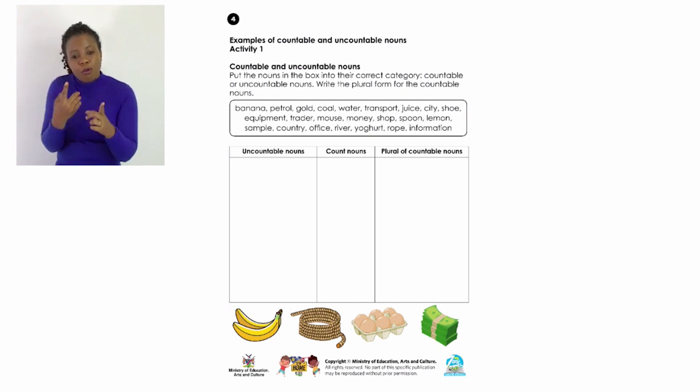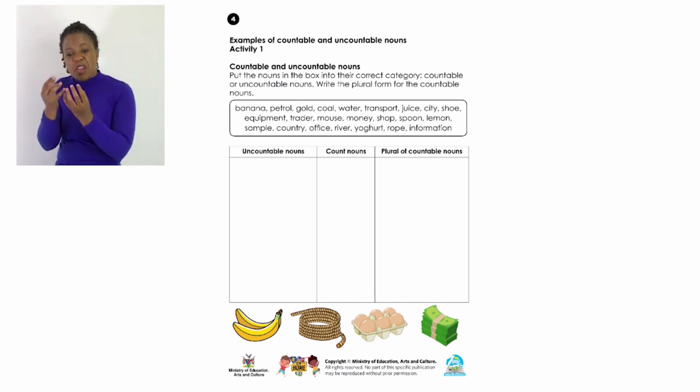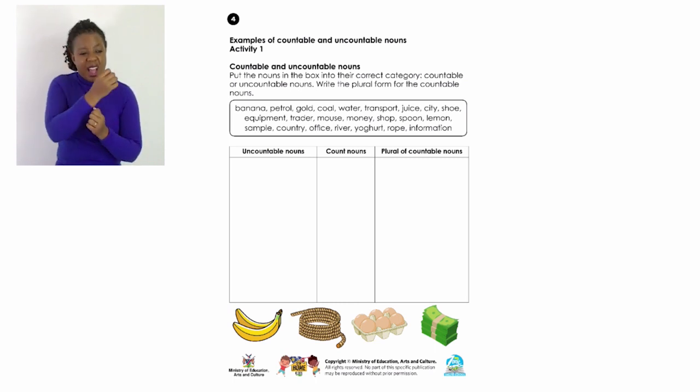For example, for the countable nouns, if you take banana, the plural form is going to be bananas. If you take mouse, the plural form is going to be mice. Remember, mice is M-I-C-E. As for the uncountable nouns, they don't have a plural form.